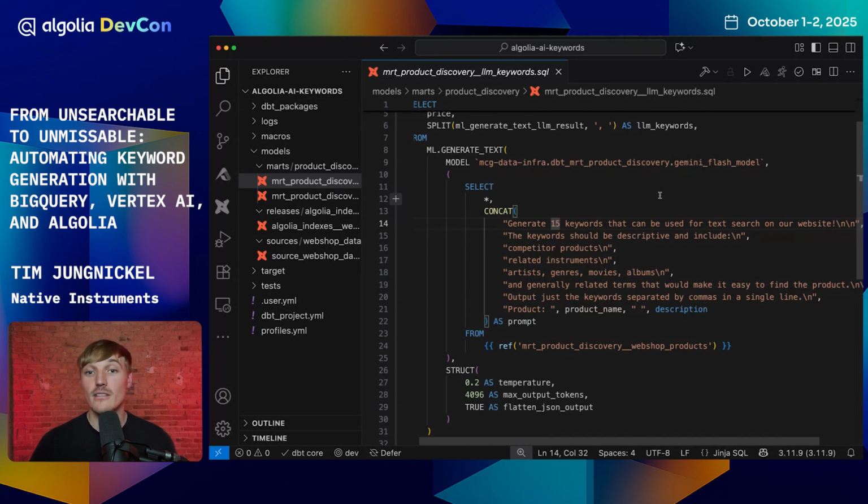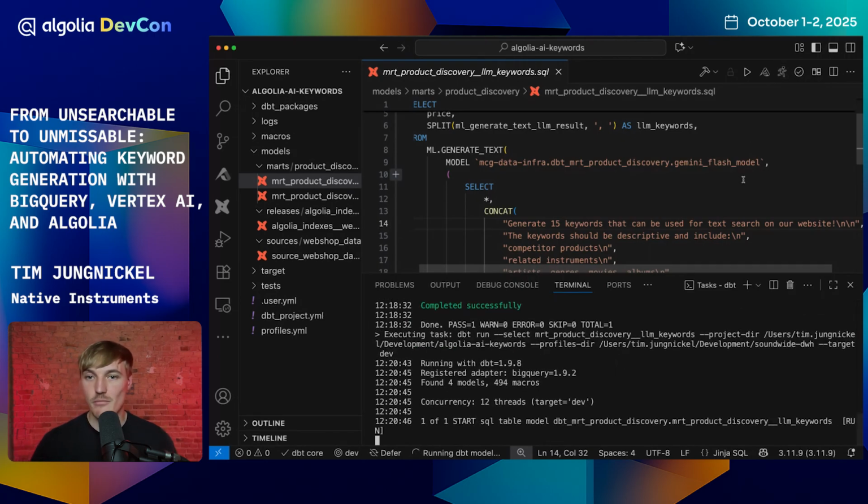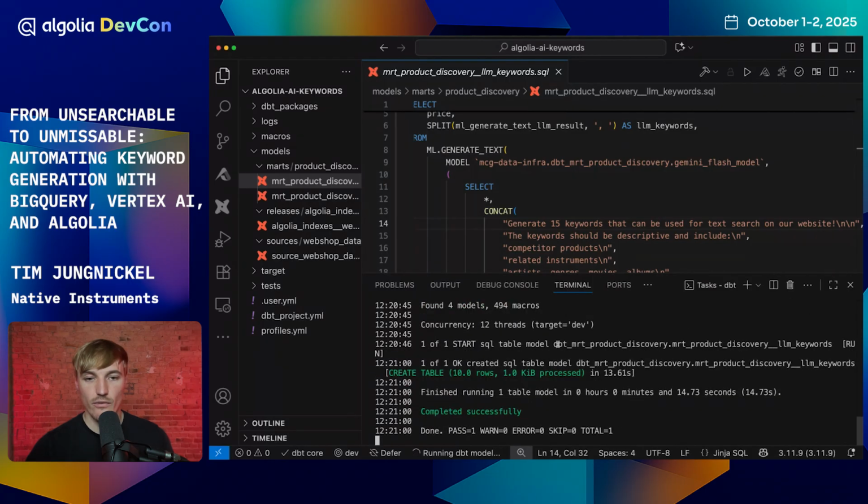So this prompt is now used to generate these keywords. If I apply this prompt with dbt, again, it creates a table in the background. The prompt that you're seeing, or the SQL statement that you're seeing, is essentially the description of the table that is now created in the background. So this creates a table in the background, takes a couple of seconds, just 10 or 12 seconds, I think, for these examples. We only have 10 products in our table.